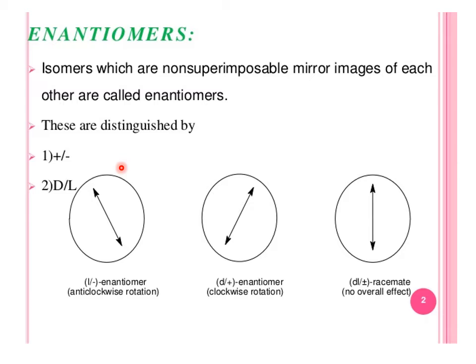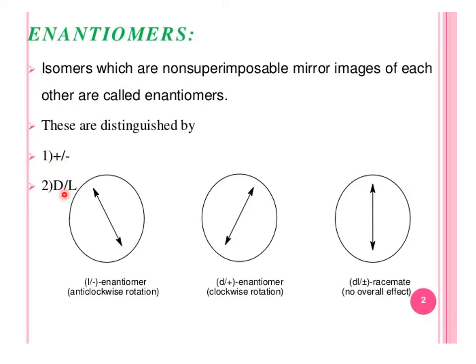If they are present separately in separate cells, it can easily be distinguished whether one rotates the plane polarized light to the right or left.